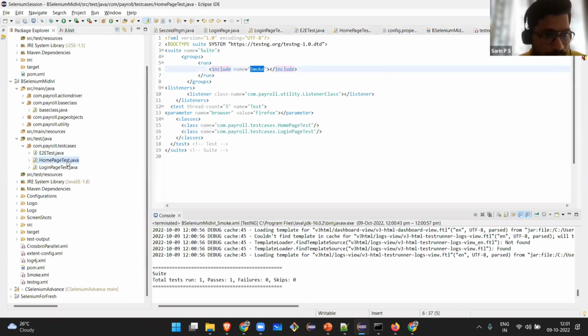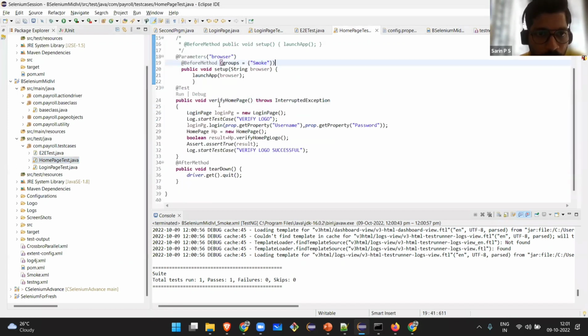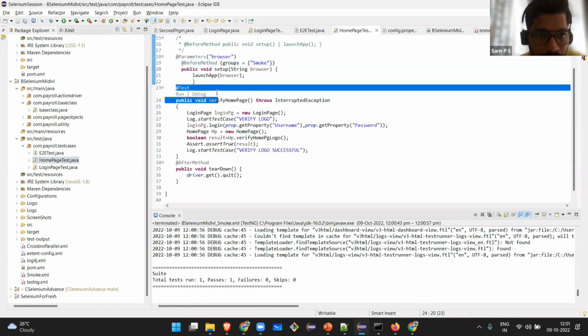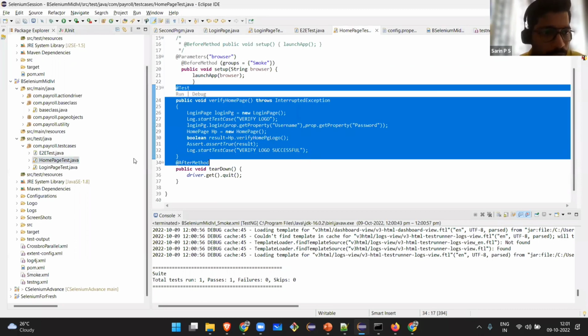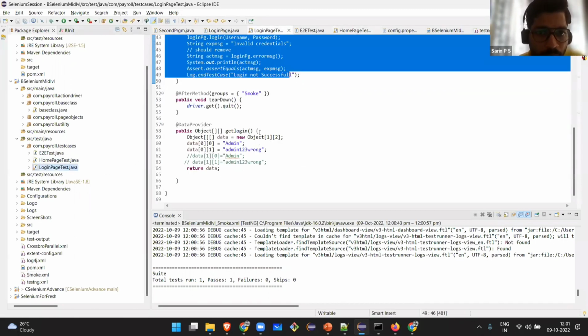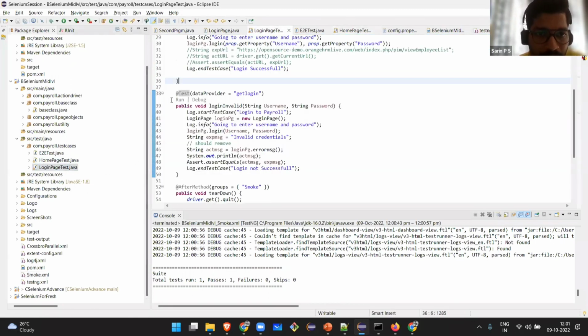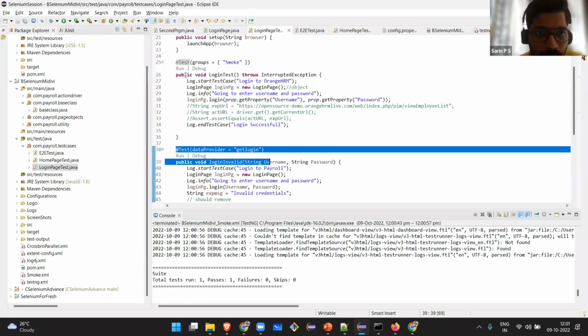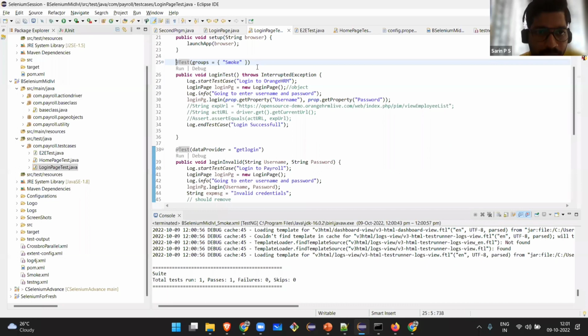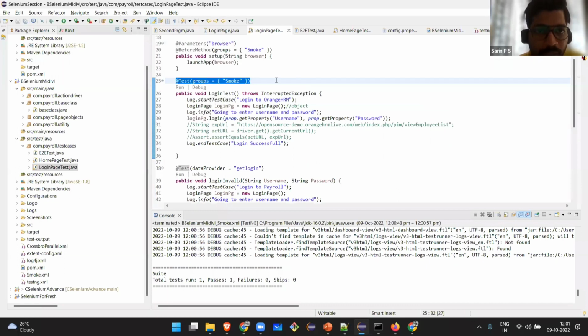Let's check how many test cases have the tag name smoke. Is this test having the tag name smoke? No. So this won't get executed. Let me go to login test. Does this test case have the tag name smoke? No, this one will not get executed. Does this test case have the tag name smoke? Yes. So only this test case will get executed.